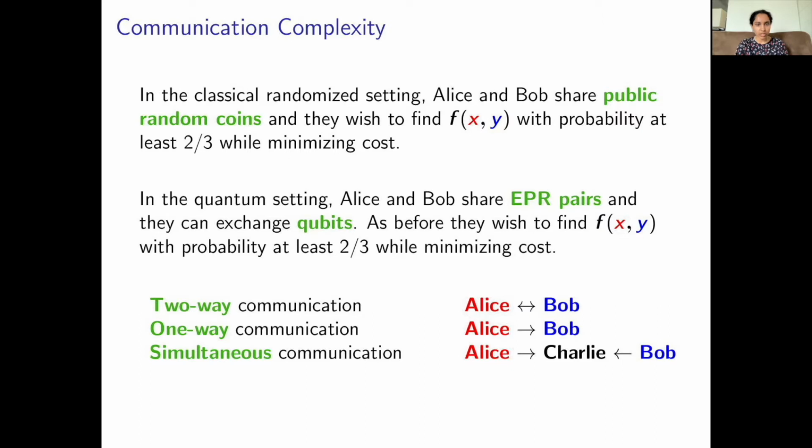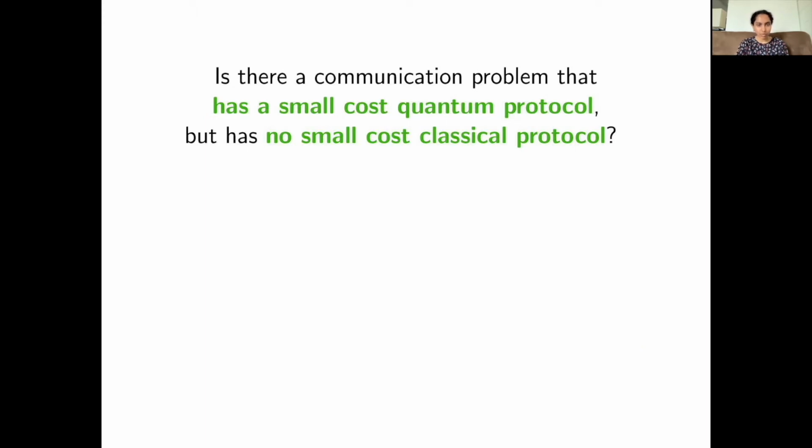These are successively weaker models of communication. That is, there are functions that are easy in the two-way model, but hard in the one-way model. Similarly, there are functions that are easy in the one-way model, but hard in the simultaneous model. Now that I've introduced the relevant communication models, let us state the main problem of interest. Is there a communication problem that has a small cost quantum protocol, but no small cost classical protocol? Is there a function that is easy to communicate when you can exchange qubits, but hard when you can only exchange classical bits? So does quantum provide advantage in the world of communication complexity?